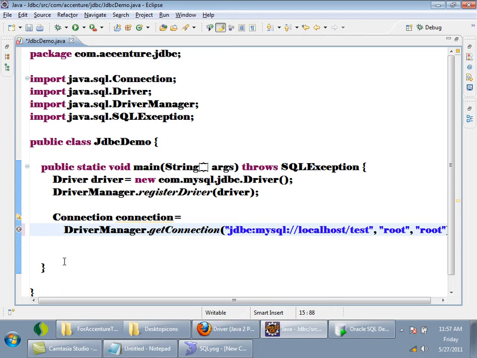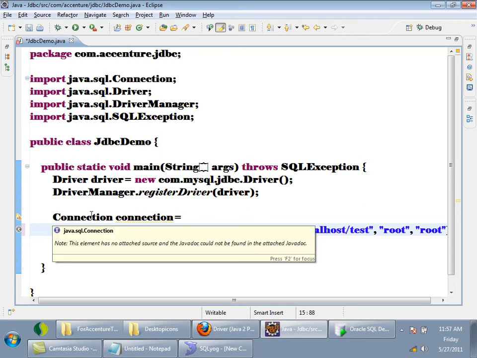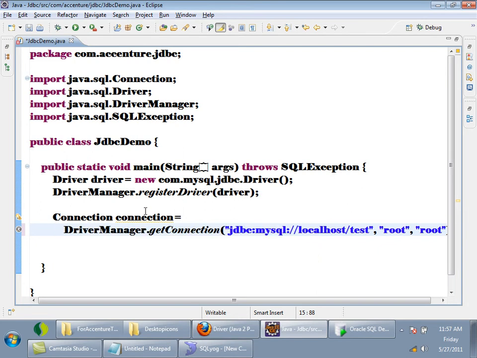Right? As I was telling, JDBC is an API. It comes with interfaces. I told that I always have to create references of interfaces. What is the reference I created? Connection. It is present in which package? java.sql. I told you all the interfaces present in java.sql belong to the JDBC API, right? So in my program, whenever I am creating references, I am using interface references only, and I am calling methods on interfaces only. You can see here.